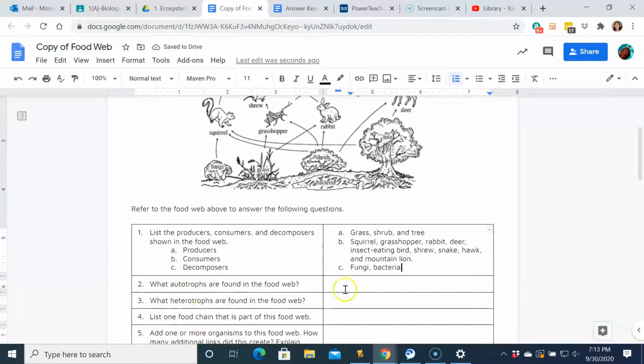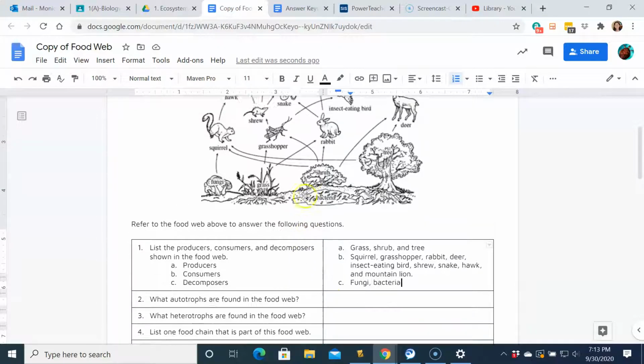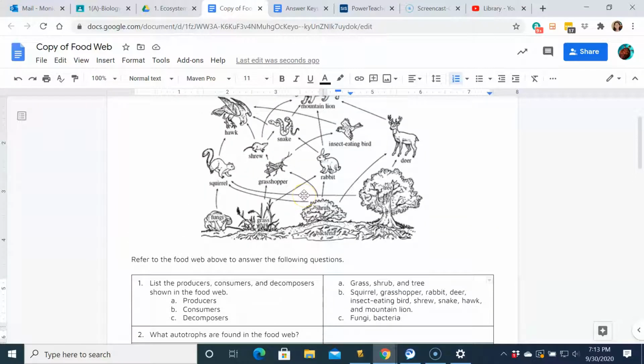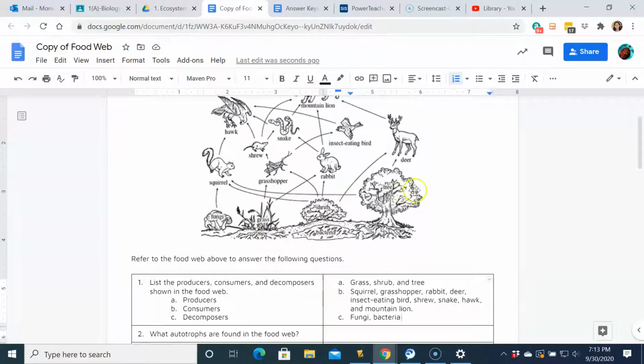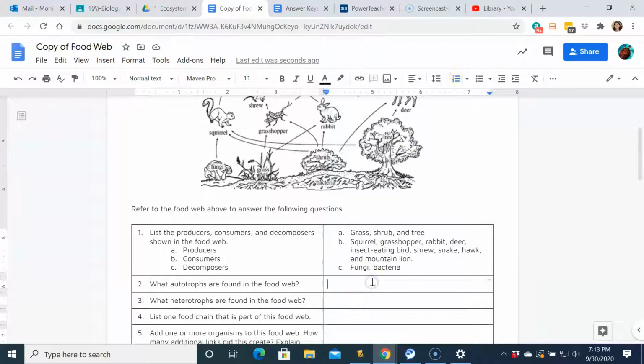Next question. What are the autotrophs found in our food web? That would be anything that produces its own food, so green things or things that do photosynthesis. So grass, shrubs, and trees. They don't consume anything. They are the producers, and they are also the autotrophs. Which means everything else is consuming something to get its energy, so everything else is a heterotroph.